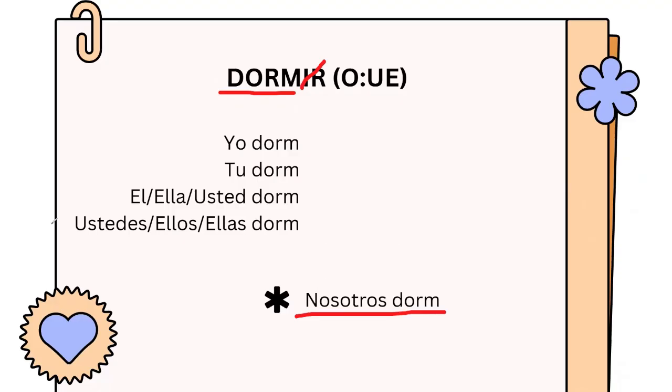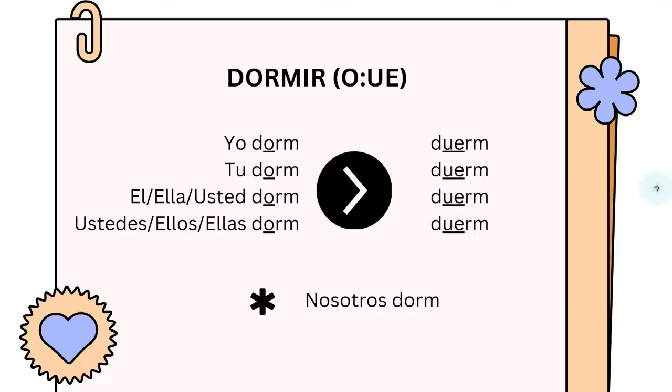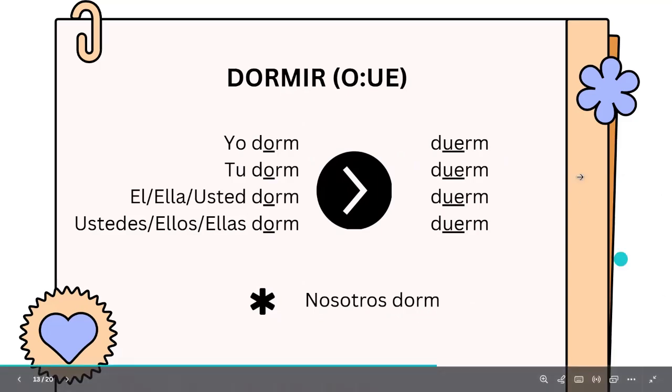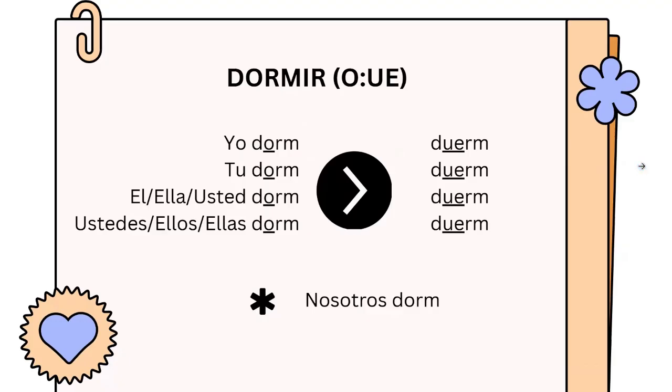Then we go to identify the o, in all of them except nosotros. In the next step, you change o for ue. So you say yo duermo, except nosotros. Nosotros is outside. In Spanish, in Mexico, we say es harina de otro costal. So it's like the flour from another bag, like it's outside of this.